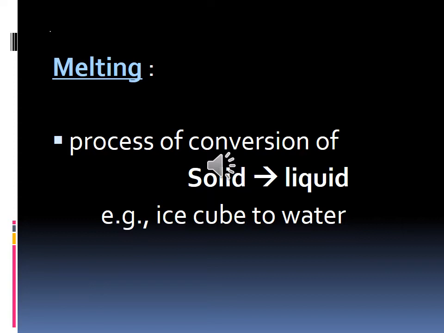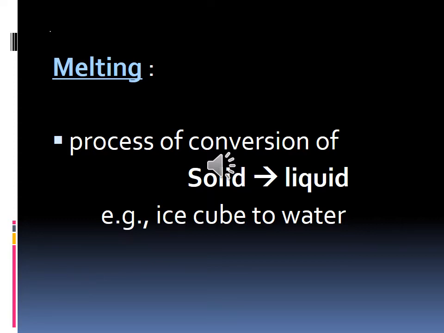When does melting take place? If you place that ice cube outside the fridge, it becomes a liquid and we get water. How does that melting take place? Because of heat.